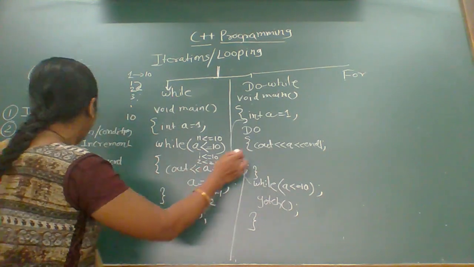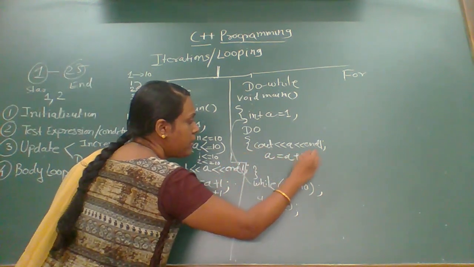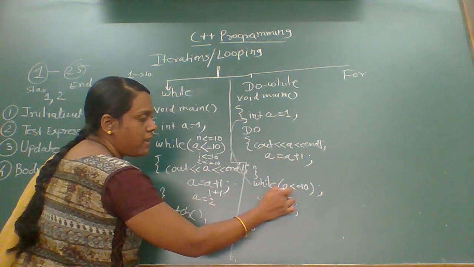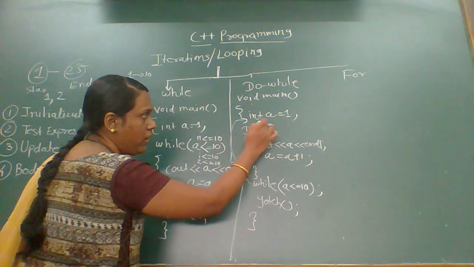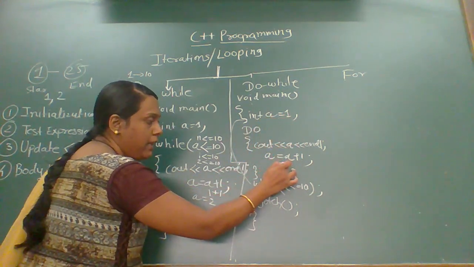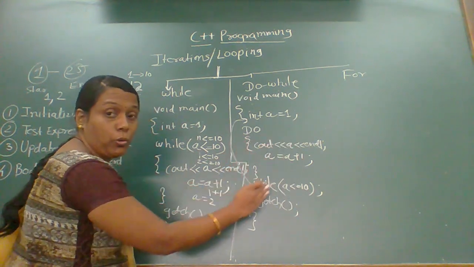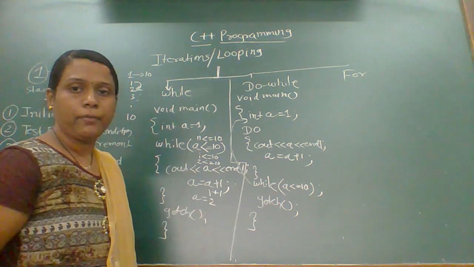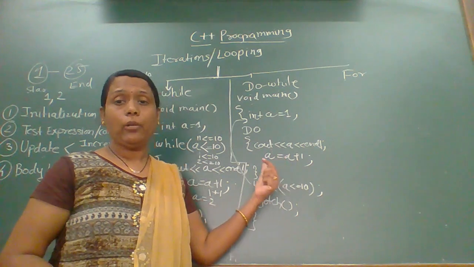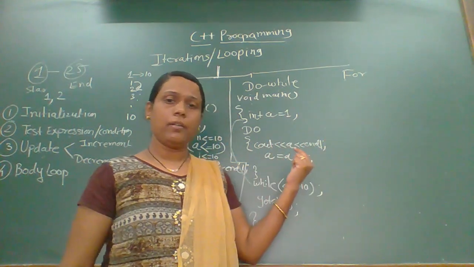Again here we have to do the updation part. So a is equals to a plus 1. Now a becomes 2. 2 is less than or equals to 10. Yes, so it will print 2. Then increment, then checking the condition. So this procedure is going to perform repetitively. Those are the iterations. This is the concept of how we print the numbers from 1 to 10 by using the do while loop.